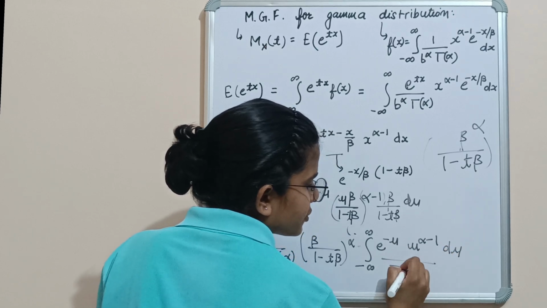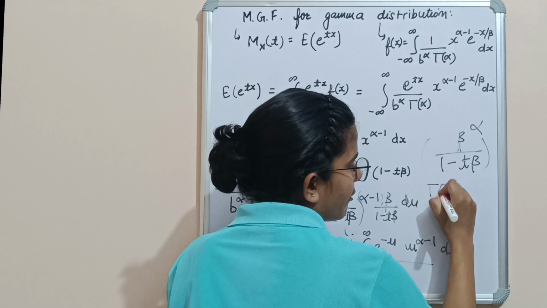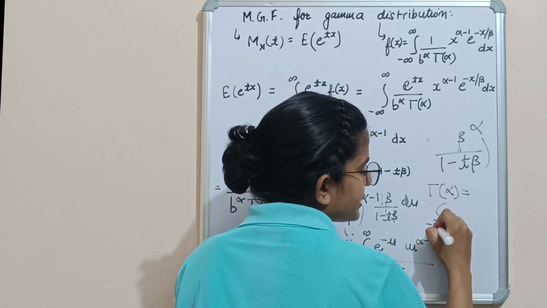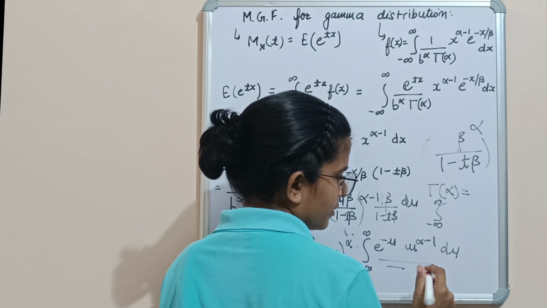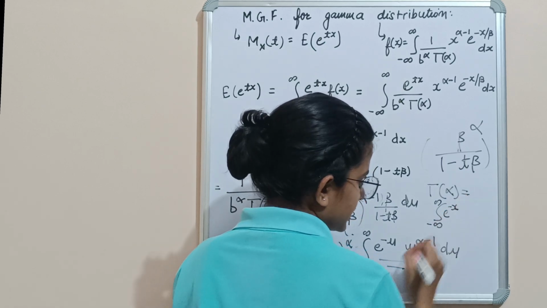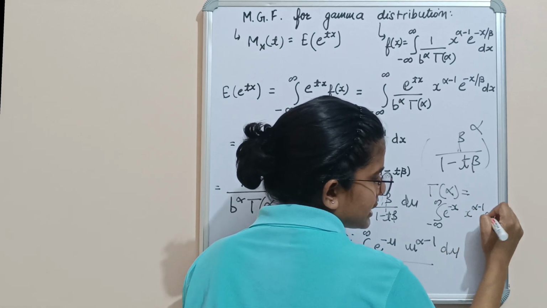Now this expression equals, like, gamma function of alpha equals the integration from minus infinity to infinity of e raised to power minus x, x raised to power alpha minus 1 dx.